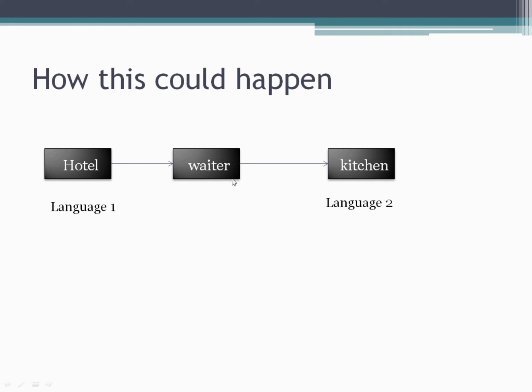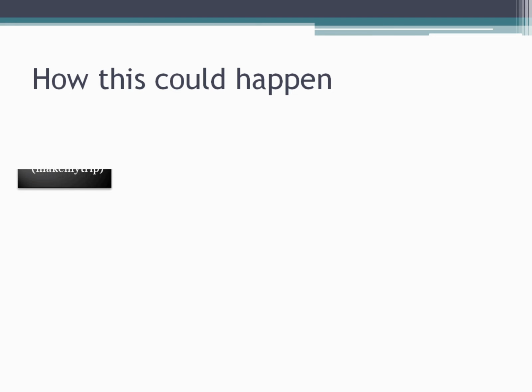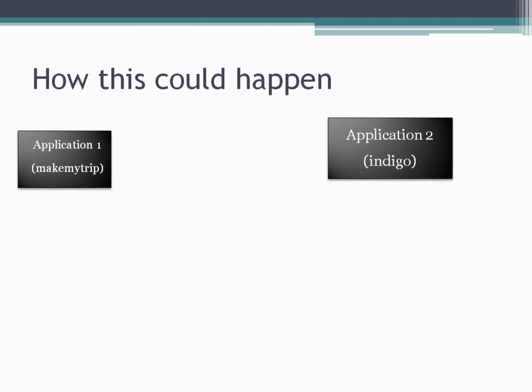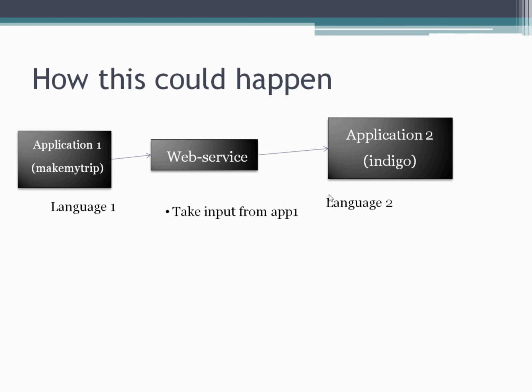Now, a similar thing is there in application 1 and application 2. Application 1 is MakeMyTrip.com and application 2 is Indigo, and the web service does the job of communicating from one application to another, right? It takes the request from one application, gives that request to the other application, and when the other application gives some response, it gives it back to the first application. So it takes the input from the first application, sends it to application 2, and then replies back, right? This is the role of the web service.